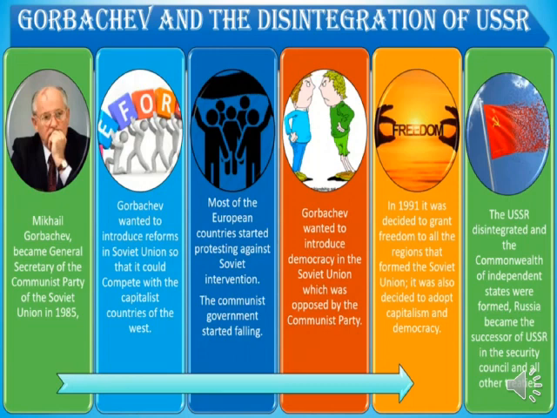So there were two sets of people: one who wanted reforms and the other who did not want reform. Those who wanted reform thought it was very little, and those who did not want reform thought it was too much. So in this conflict, Gorbachev lost support from both sides.